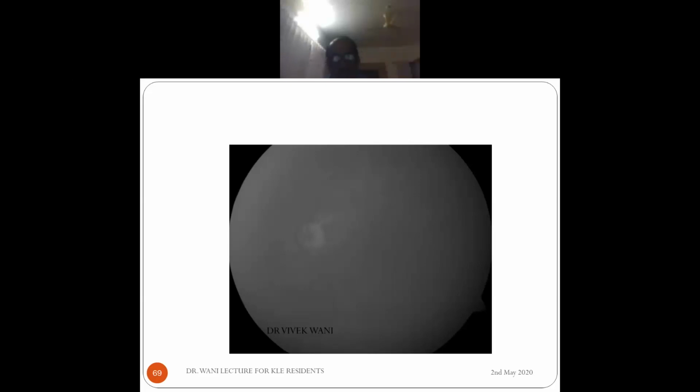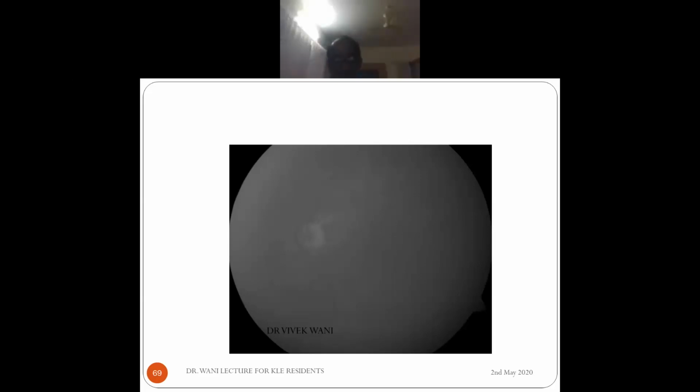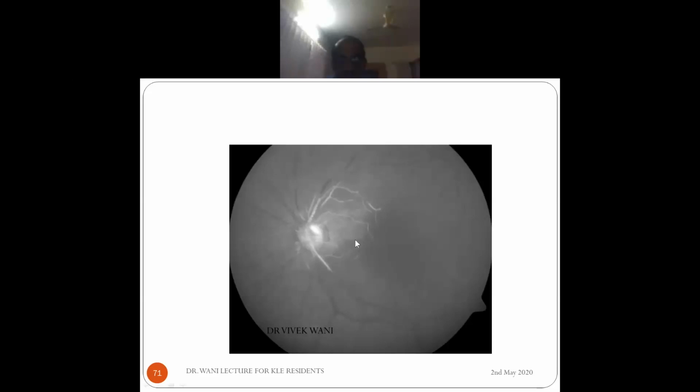So you can see that there is hardly any dye in the picture except near the disc. This is actually cilioretinal artery which has filled up. And you can see that it's slowly filling up. It's so slow. Actually, by this time, everything should have been filled up. And you can see the cattle truck appearance. You can see here the blood column is discontinuous. And you can see here again, discontinuous blood column. And there is hardly any circulation in the macula. All of this is devoid of any blood circulation. And very late, arteries are filled up.